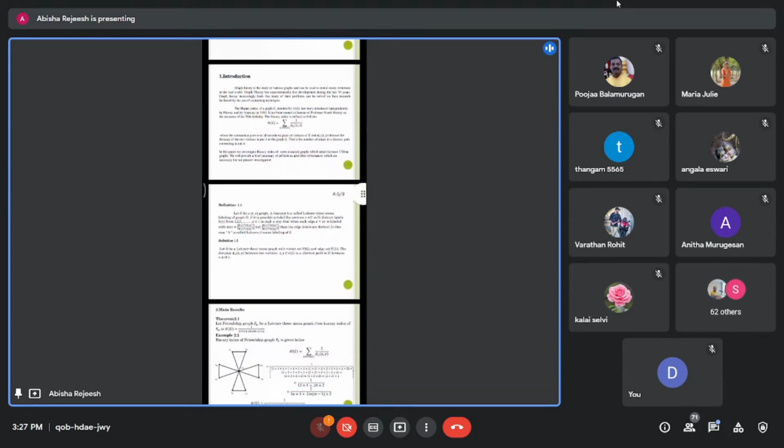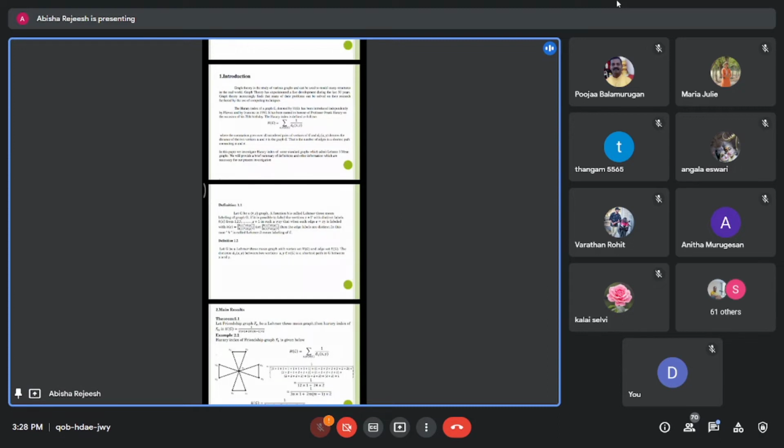Definition. Let G be a (p, q) graph. A function h is called a LEMMA mean labeling of G if it is possible to label the vertices x belonging to V with distinct labels h(x) from 1 to q plus 1 in such a way that when each edge e equal to xy is labeled with h(e) equal to floor of (h(x) cubed plus h(y) cubed) divided by (h(x) squared plus h(y) squared), or ceiling of (h(x) cubed plus h(y) cubed) divided by (h(x) squared plus h(y) squared), then the edge labels are distinct.